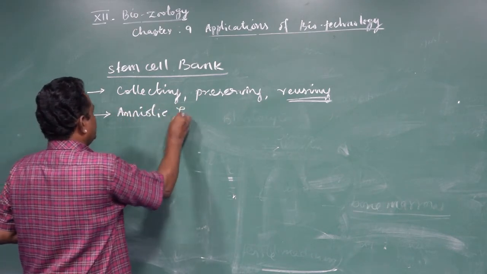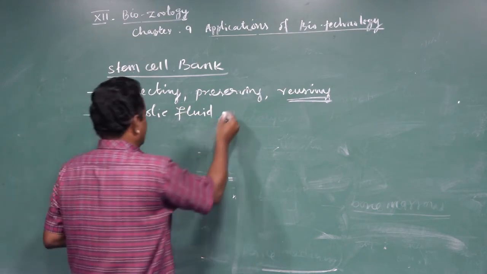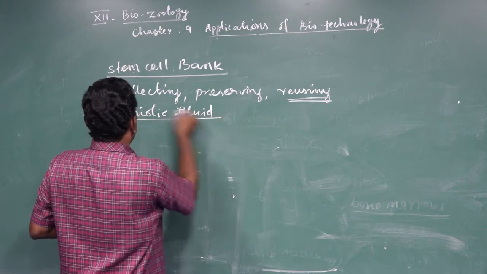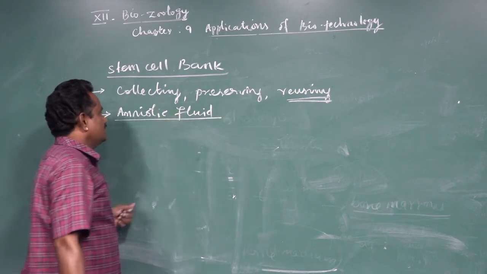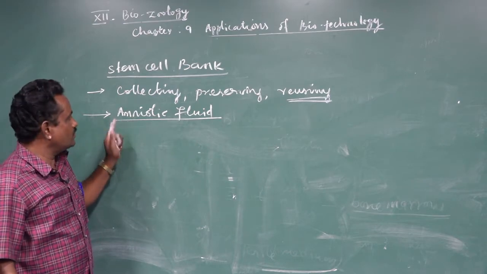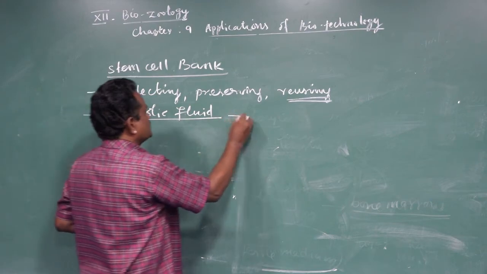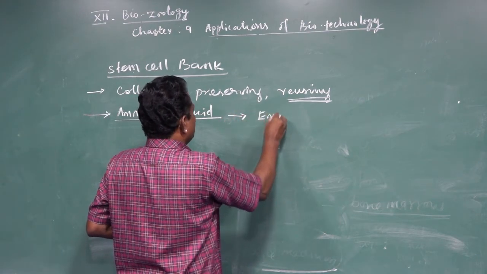From the amniotic fluid. So, amniotic cell bank. Okay, it is called amniotic cell bank. The stem cells are collected from the amniotic fluid. So what is amniotic fluid? It is nothing but the fluid which is present around the developing embryo.